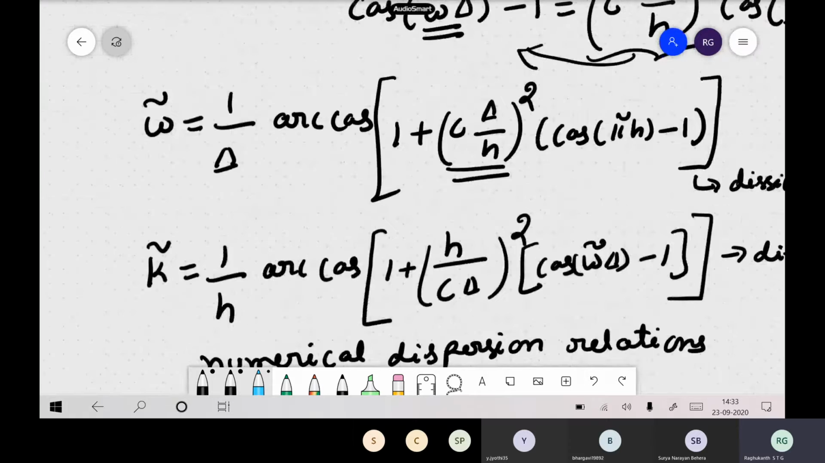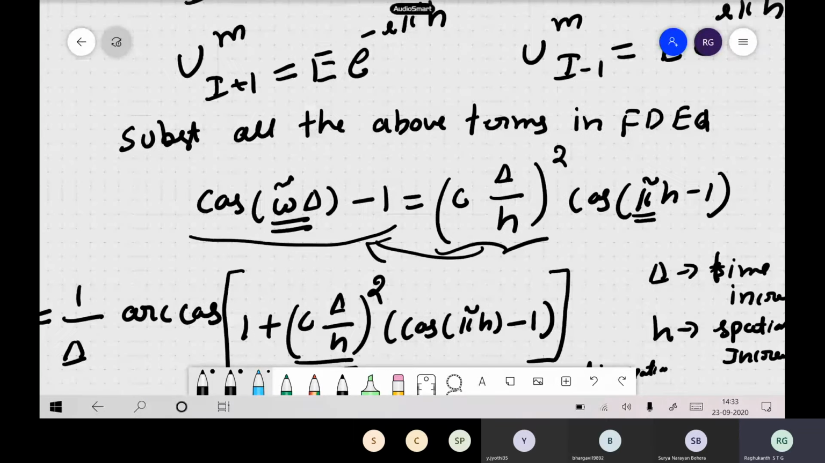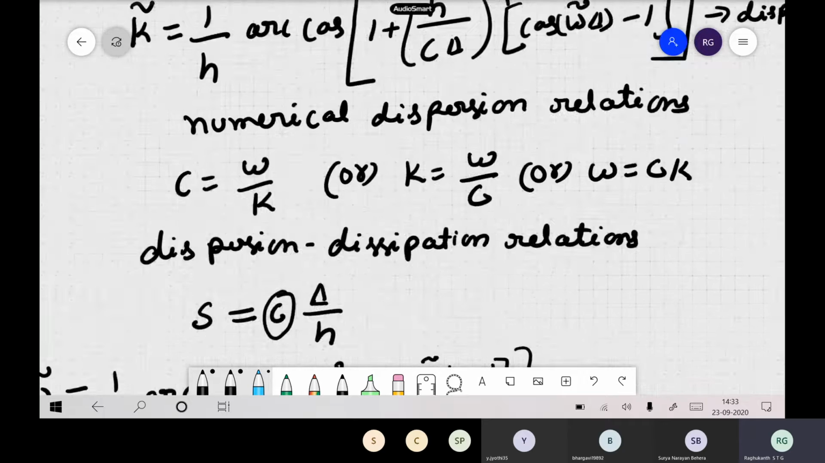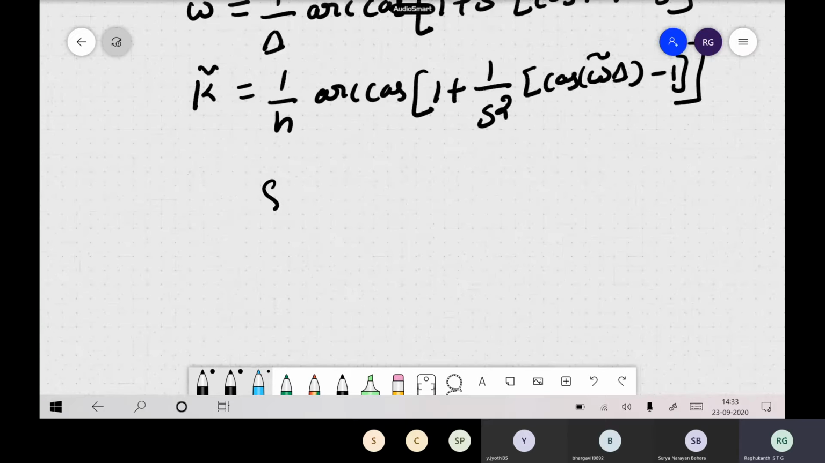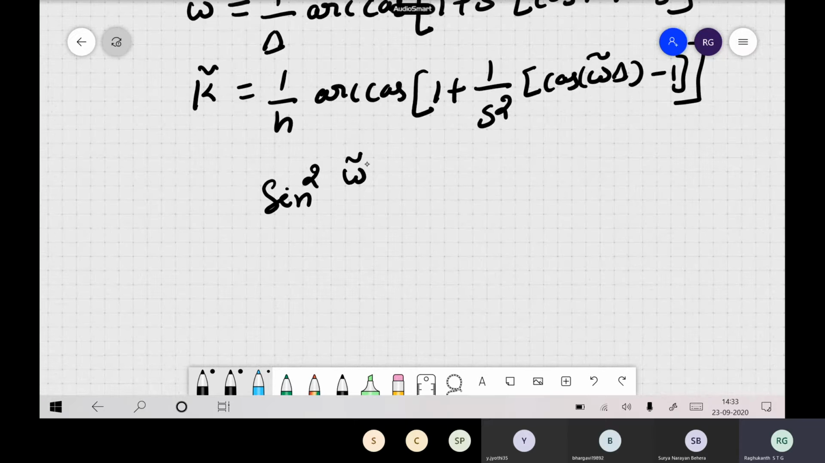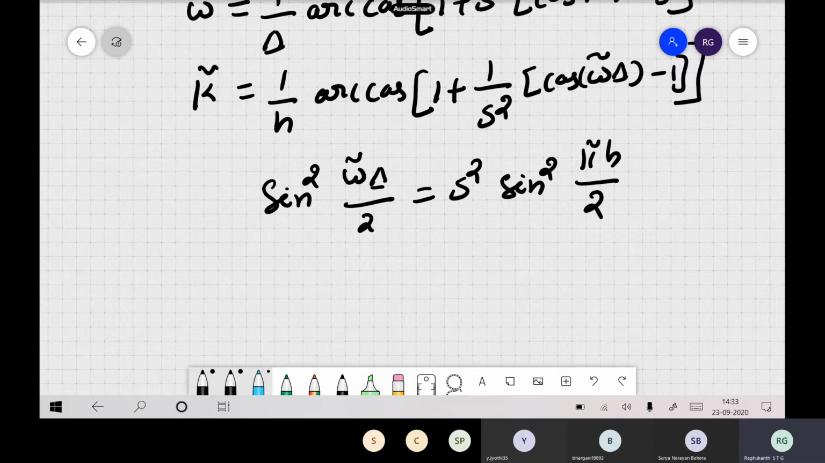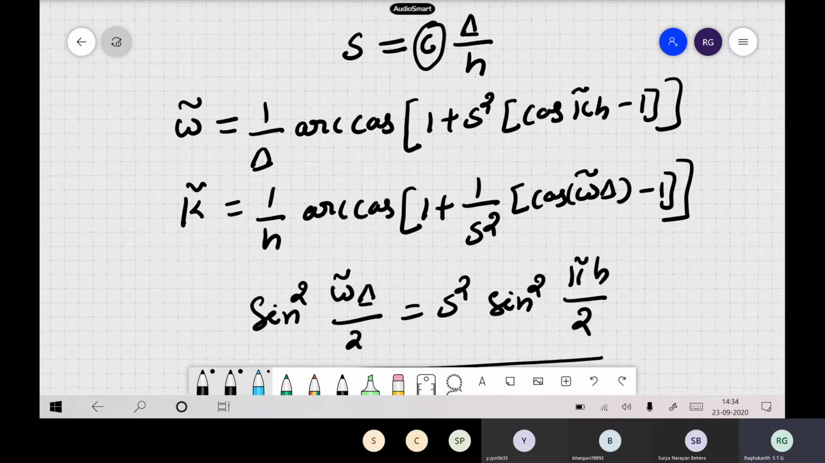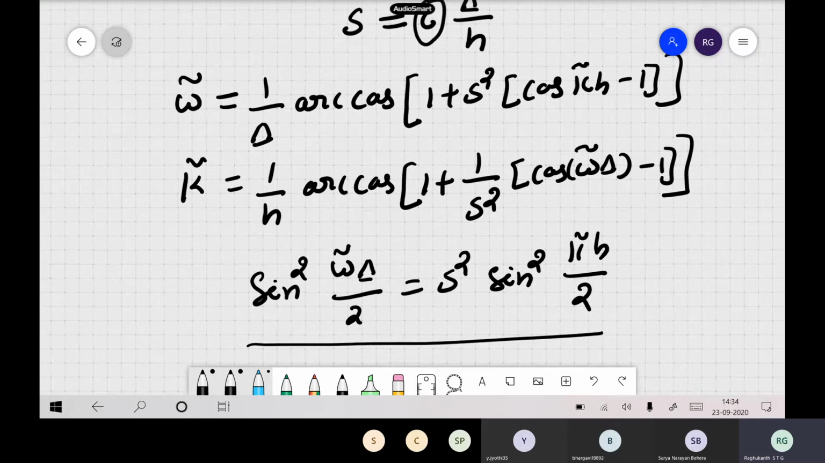Sometimes these equations, whatever we have written here, now what is cos omega delta minus 1, and cos theta minus 1? You can write in terms of sine square theta by 2 also. So some textbooks, some people will also write, you followed, sine square omega hat delta by 2 is equal to s square sine square k hat h by 2. So both of them are same. If you are writing in terms of sine, they look like this. If you write in terms of cos, you will get these equations itself. So now these equations we have to analyze.